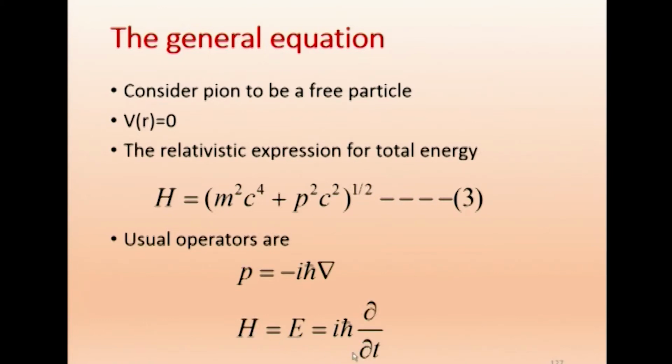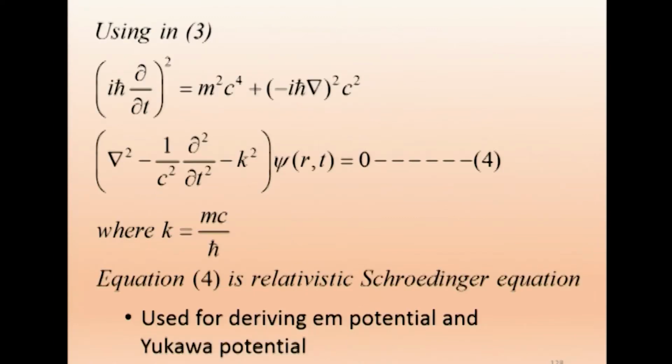We have to just substitute in equation 3. After you substitute, I am getting this part. It is only a mathematical substitution. Here, K comes into the picture because K we have already defined as mc by h cross.